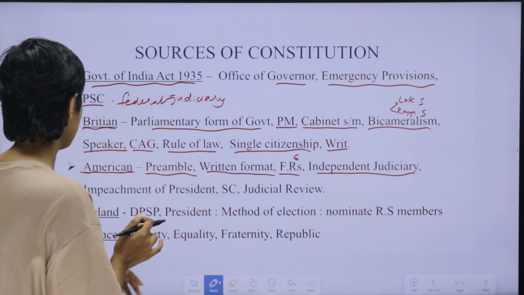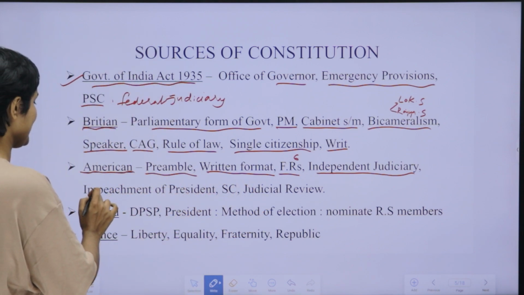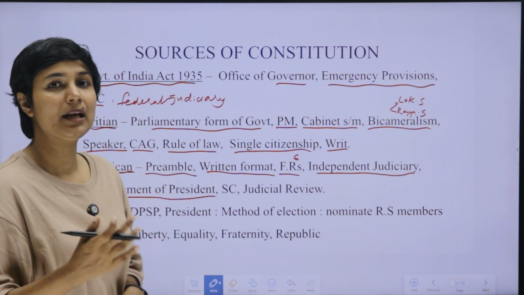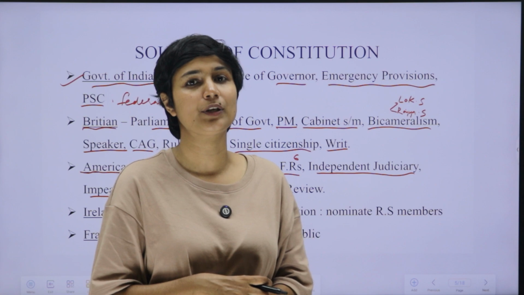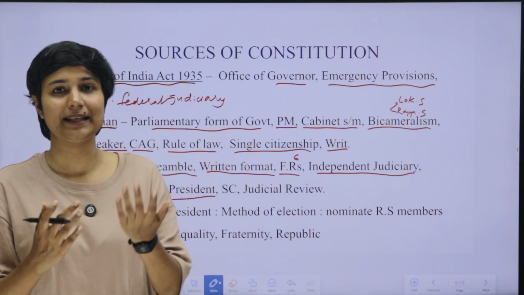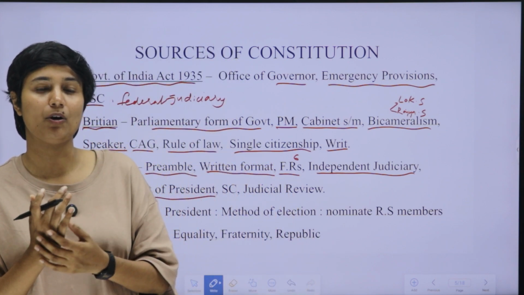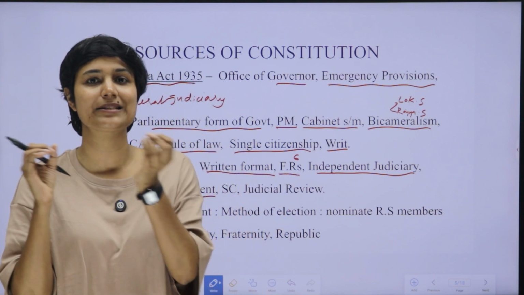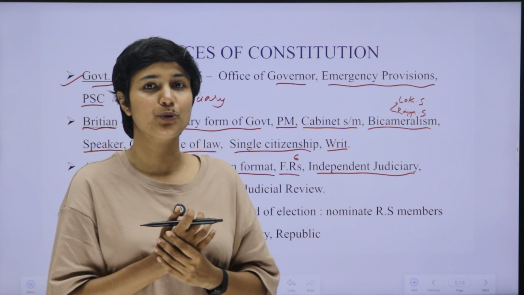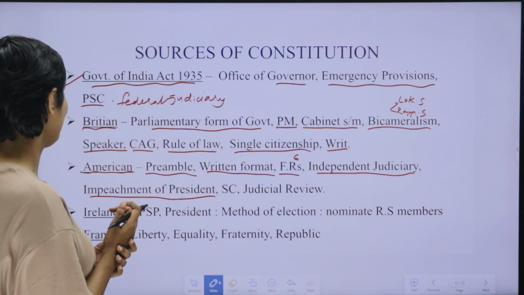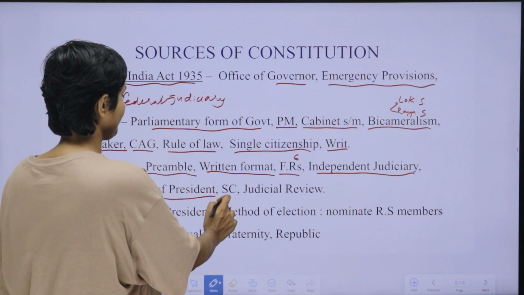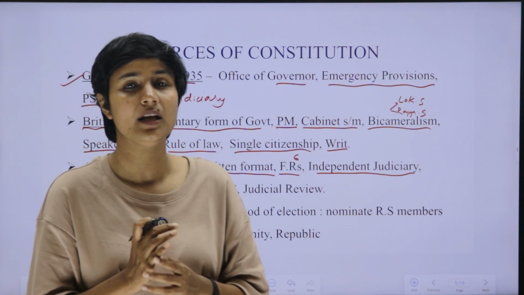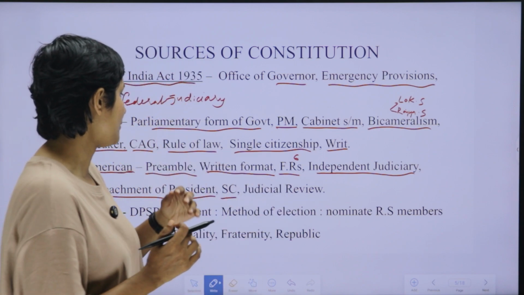The next point that we actually took from the American constitution is impeachment of the president. Most of the points relating to the post of president are actually taken from America, because America is known for the presidential model of ruling. So impeachment of the president means removal of the president from his post. That we actually took from the Constitution of America. Then the Supreme Court. Many things related to the Supreme Court are actually taken from the American Constitution.